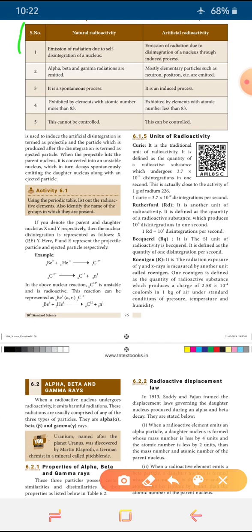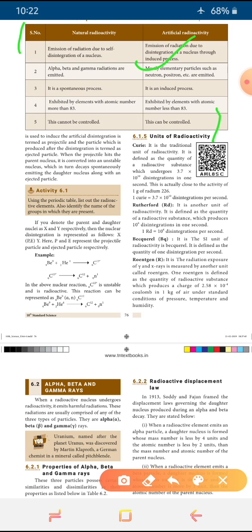The tabulation question is: give the comparison between natural and artificial radioactivity. So what is the question? Give the comparison between natural radioactivity and artificial radioactivity in the tabulation format. Write it thoroughly in the tabulation format in your homework, take a photo, edit the image, and send it to my personal WhatsApp ID.